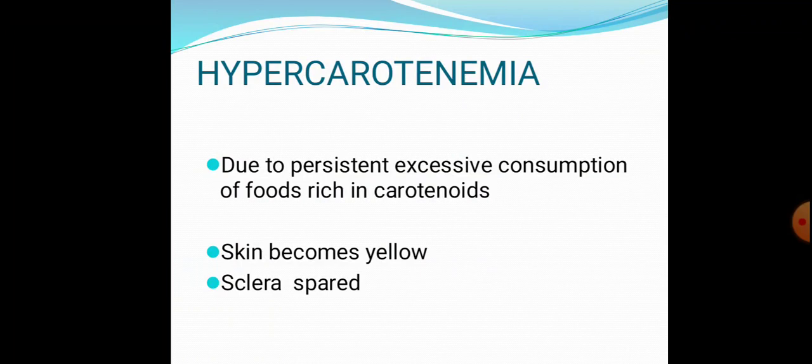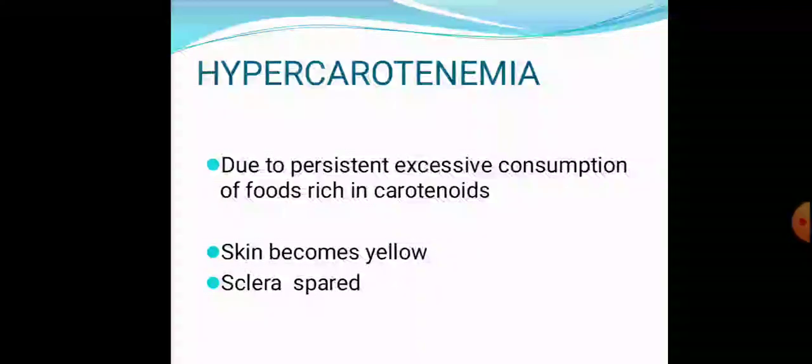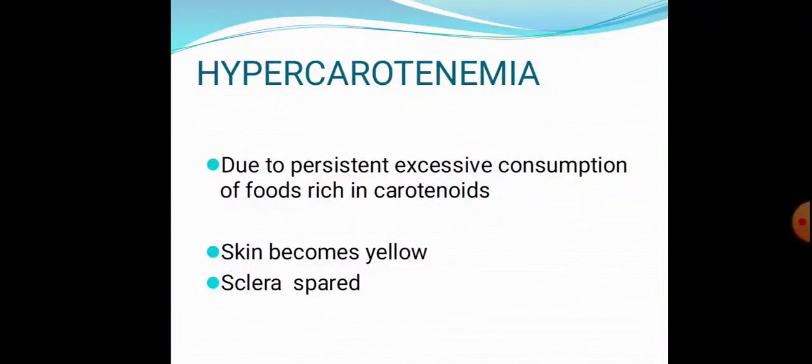It has antioxidant property, it has a role in the reproductive system, anti-cancerous property, then a role in the immune system. And then we discussed the two types of dark adaptation and also the photosensitive cells of the retina, that is rods and cones.